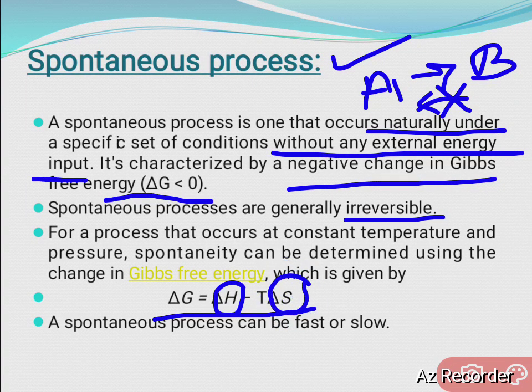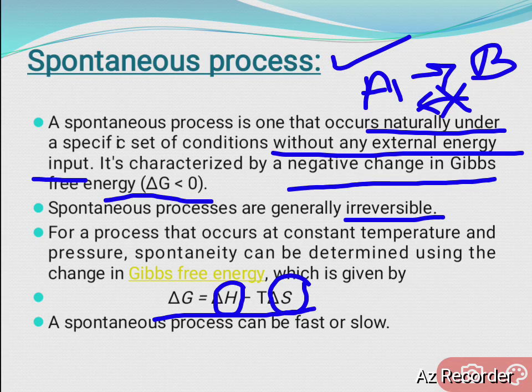Delta S is the change in entropy. Entropy measures the disorder or randomness of a system. We will discuss it later.